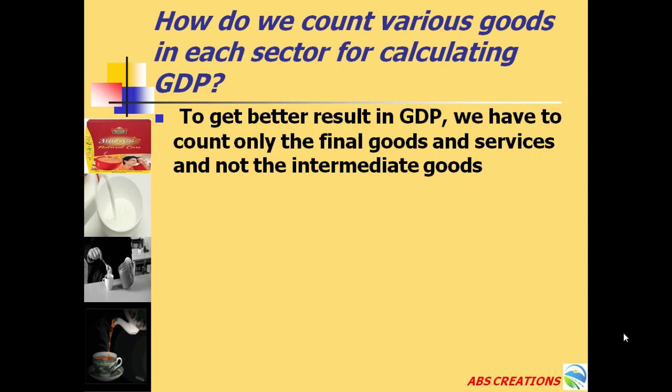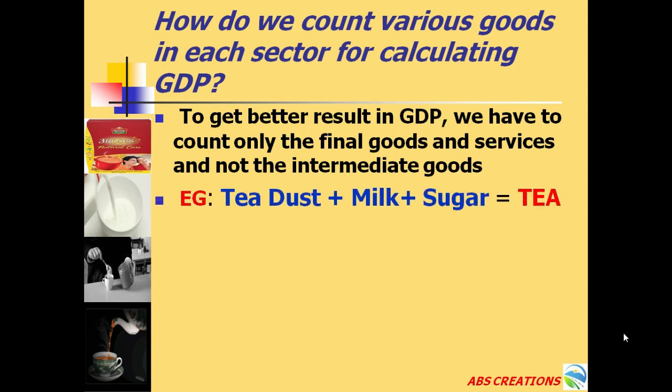So to get a better result in GDP, we have to count only the final goods and services and not the intermediate goods. Why is it so? Because the value of intermediate goods makes the market value for the final product.